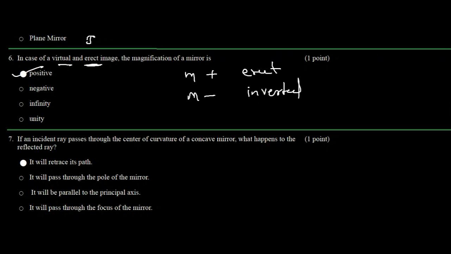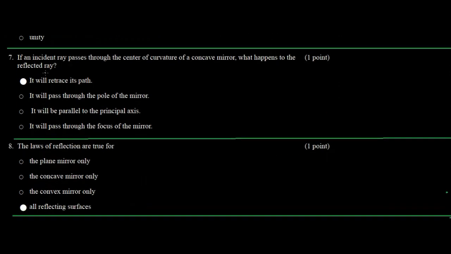Right, next problem. If an incident ray passes through the center of curvature of a concave mirror, what happens to the reflected ray? We have already seen that if any incident ray is passing through the center of curvature, it retraces its original path, means in the same path in which it is incident, it will return.